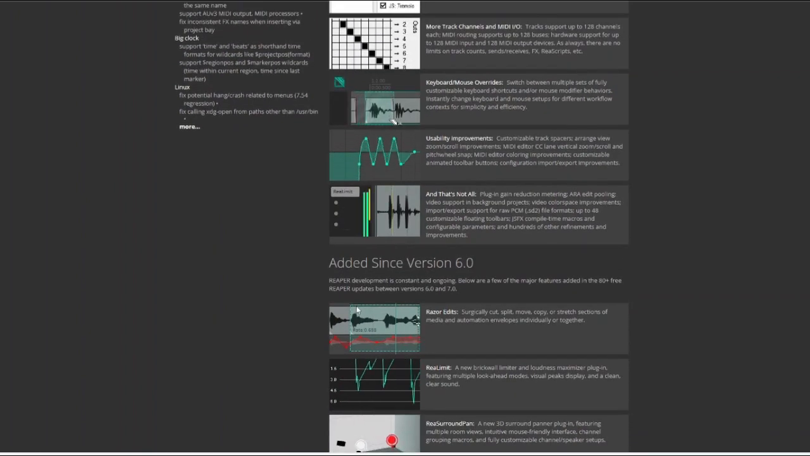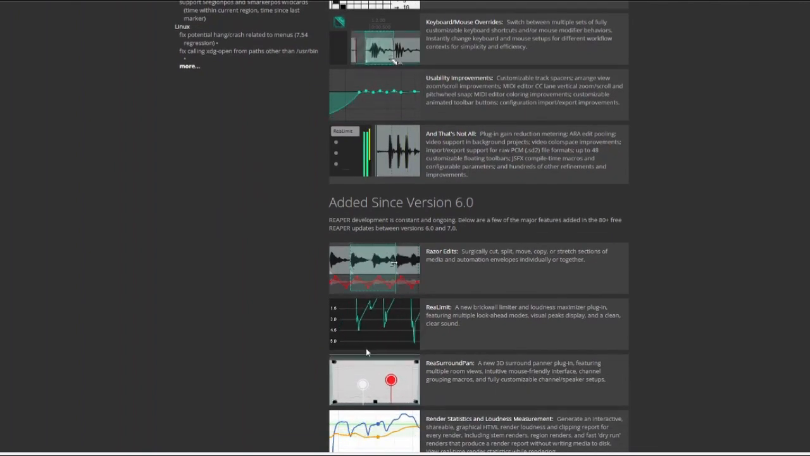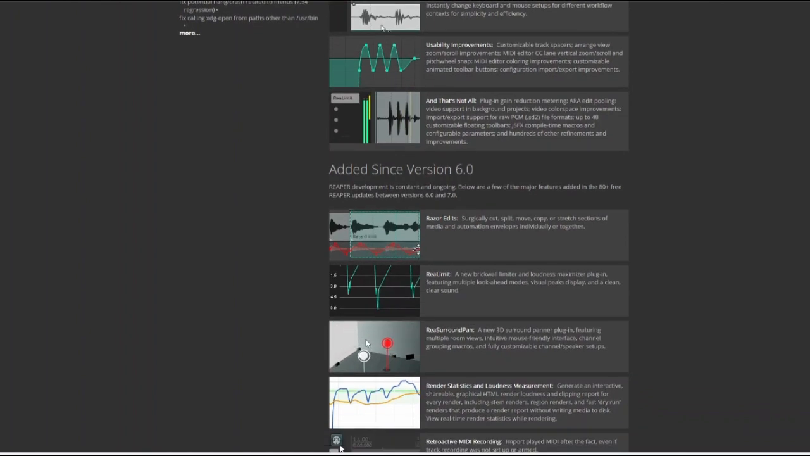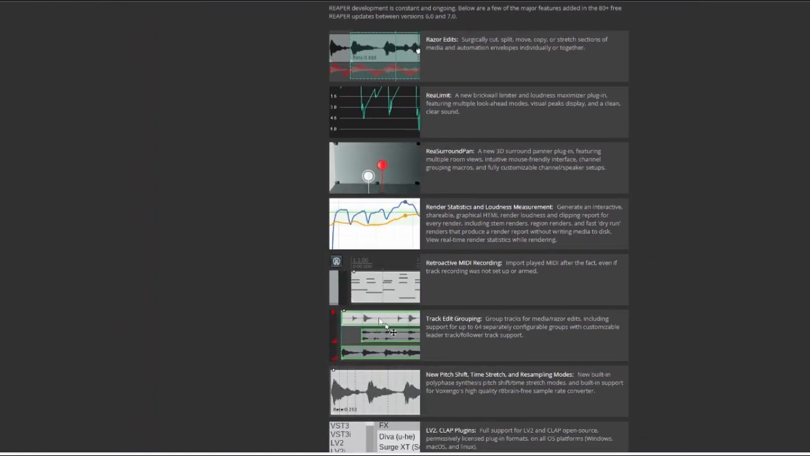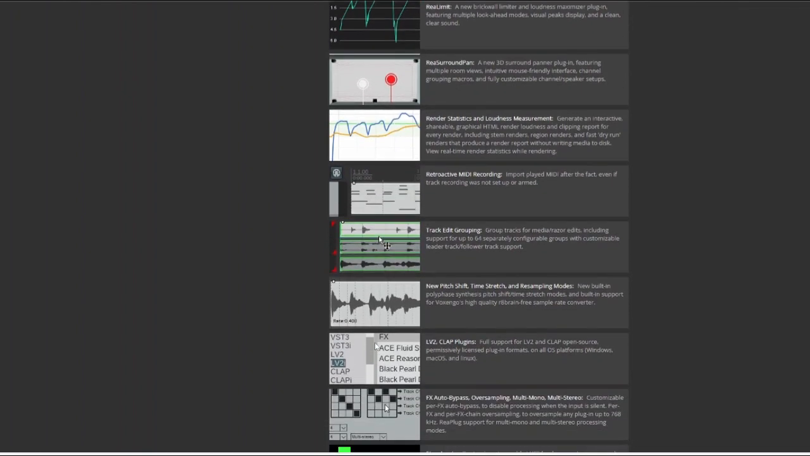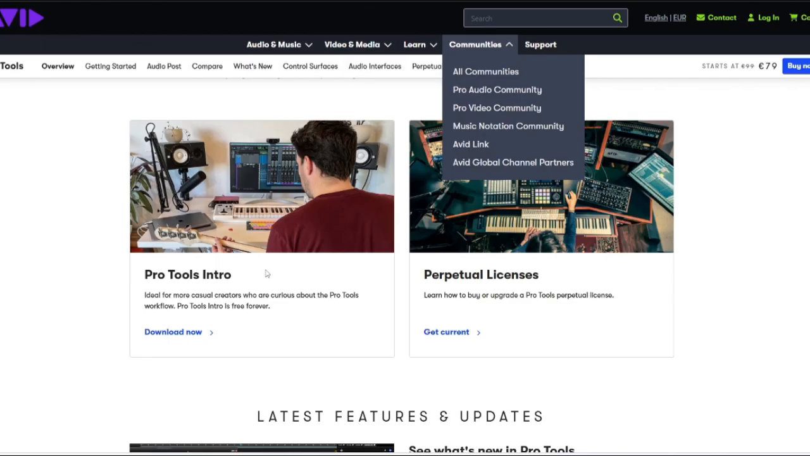Reaper has a reputation for giving users everything they need without locking features behind subscriptions or expensive upgrade paths. Its updates roll out frequently, the community is passionate, and the ecosystem is incredibly extensive thanks to community-made scripts, extensions, and themes. Now on the other side, we have Pro Tools.